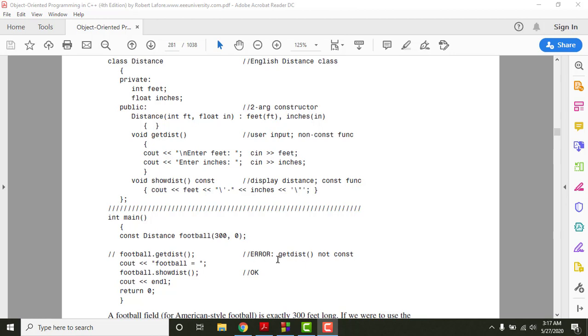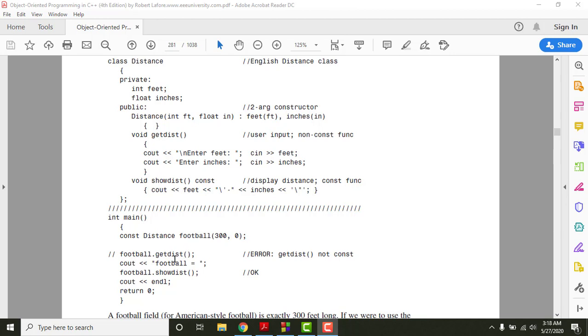You get the error only because this object is constant. You cannot modify or change the value here. But if you call a function with this object that only displays the value, then the value will be displayed and there will be no error here. And this function is constant. That means this function will not modify or update the value of the data members here, right?